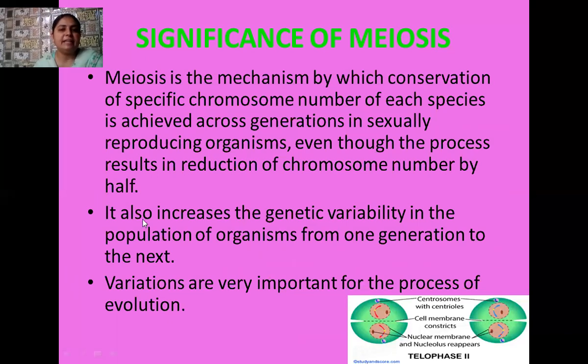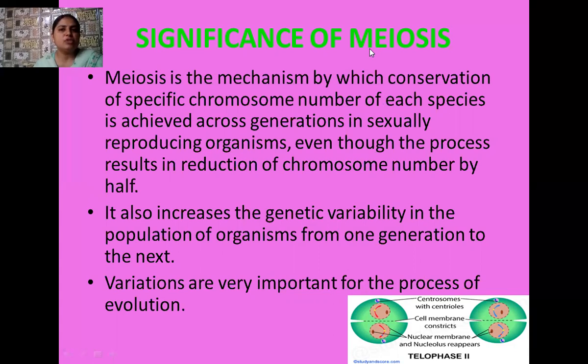Okay, students, the second point is that it increases genetic variation in the population of organisms from generation to generation, because in the process of meiosis, crossing over takes place, which is the exchange of genetic segments between the 2 homologous chromosomes. During this exchange, the genes present on the DNA of one chromosome also shift to the other chromosome, and vice versa. And the third point is that as more and more variations are introduced by this process, these variations are very important for the origin of new species, or you can say evolution.